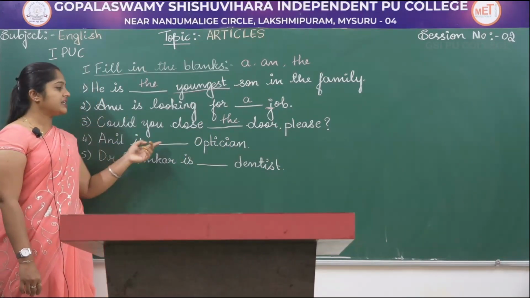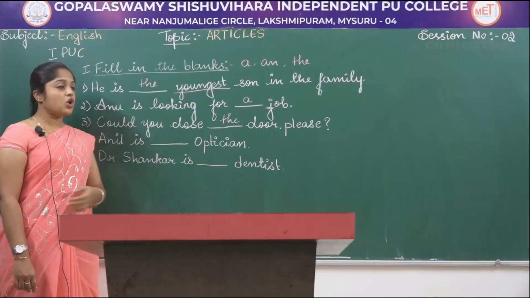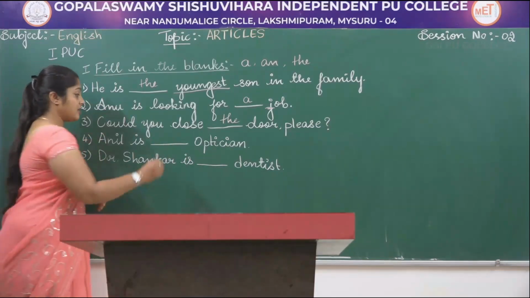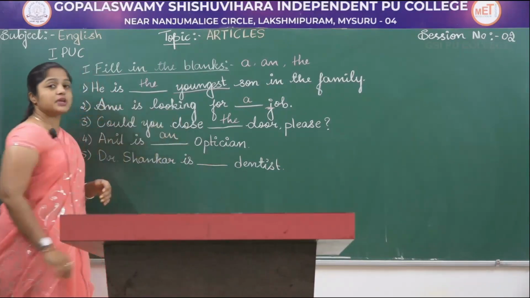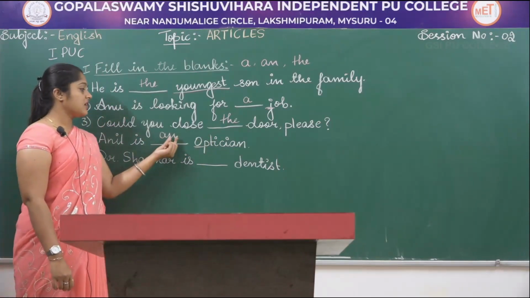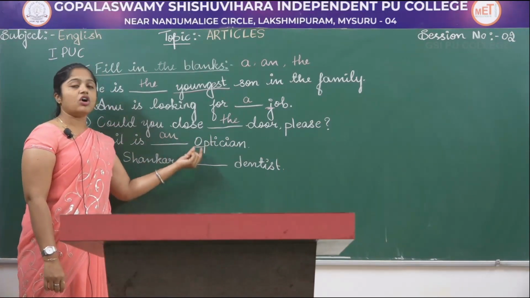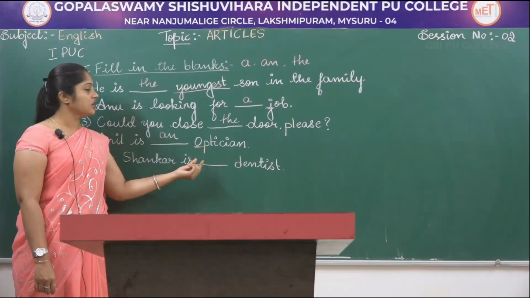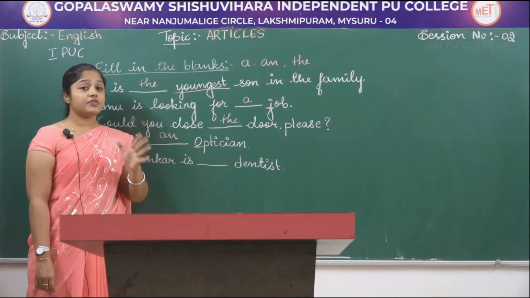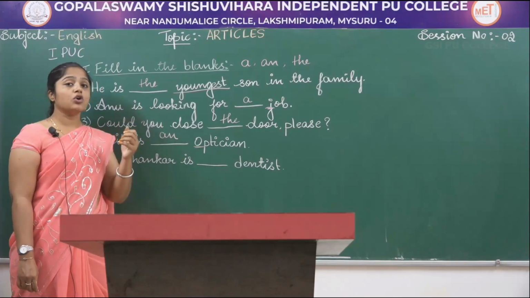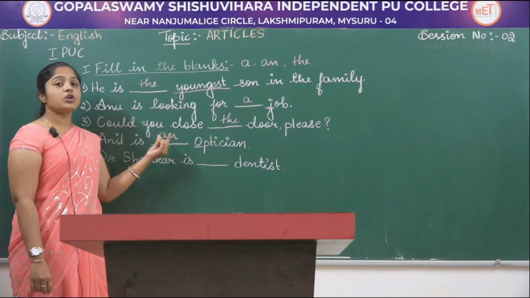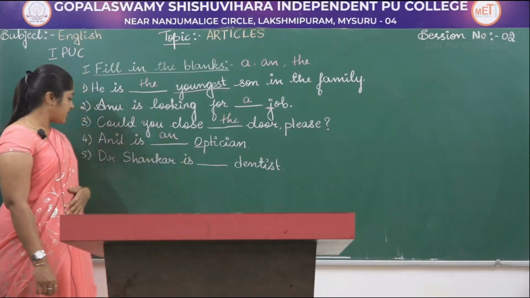Next one, Anil is dash optician. Over here, what do you think will fit in this? That is an. That is because we have a vowel over here. We have to place an before a vowel or vowel sound. Optician, so o, that is an o sound, that is a vowel sound. As we all know, there are 5 vowels: a, e, i, o, u. These are the 5 vowels, and we have to place an before a vowel or a vowel sound.